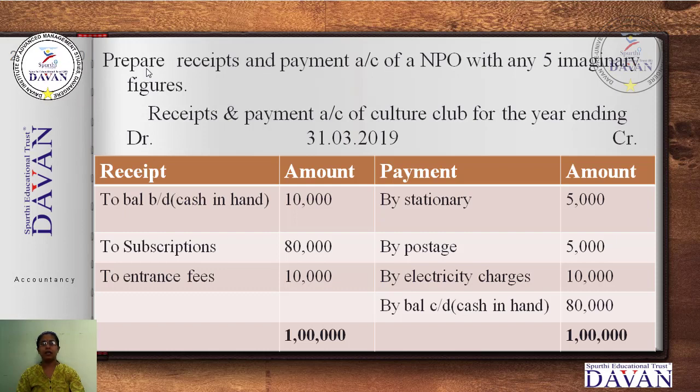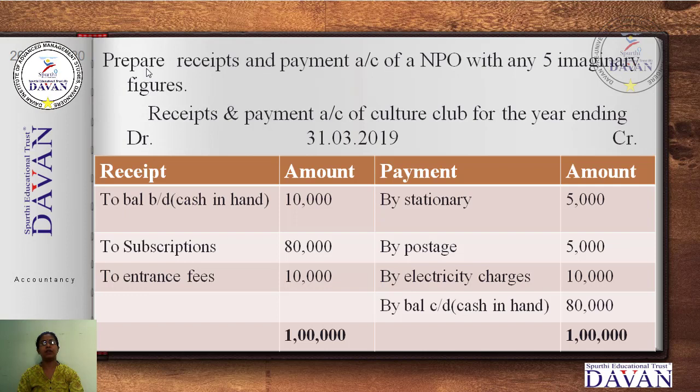Next, in the third part, I am going to deal with the practical oriented questions. On this page you are going to see the question: prepare receipts and payments account of a NPO with any 5 imaginary figures. This is a compulsory question prepared for your practical oriented questions. You know that receipts means coming inside the business, payments means going outside the business. NPO refers to the non-profit organization.